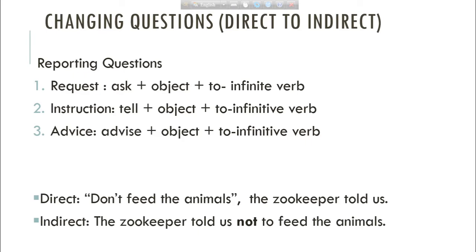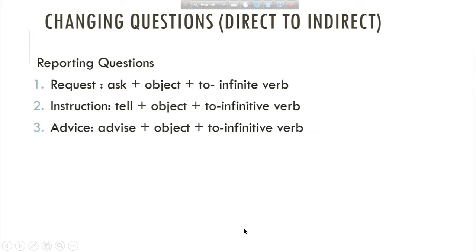Here, this is an instruction. Don't feed the animals. So, here, this is a negative expression. Whenever we have negative expressions in our sentence, then to convert it to indirect speech, we have to use not before to. So here we said, the zookeeper told us not to feed the animals.